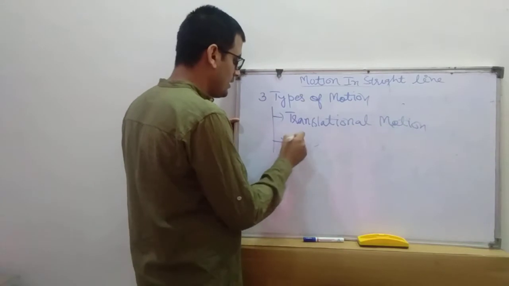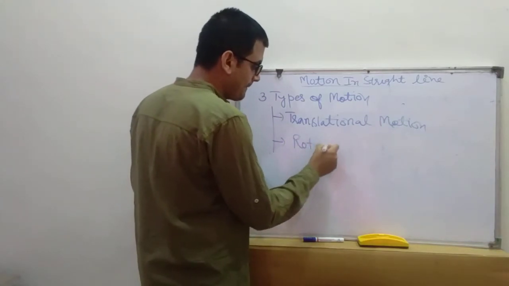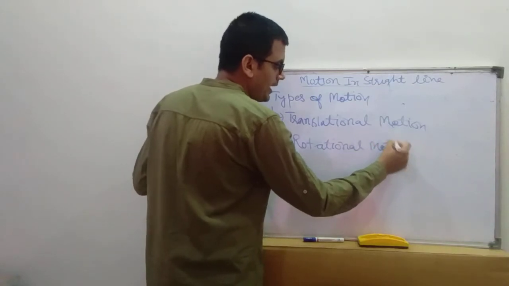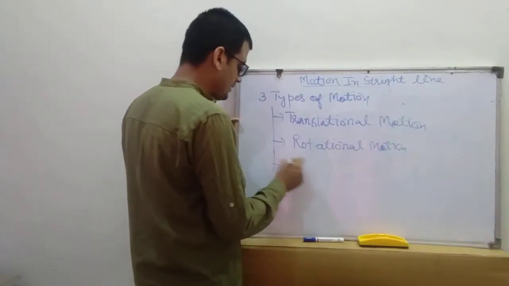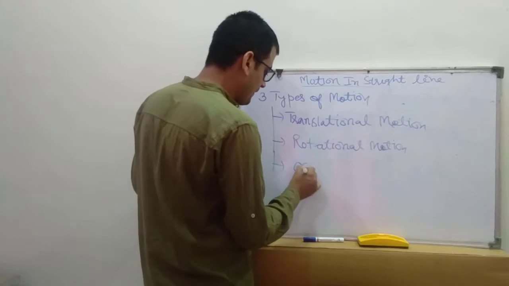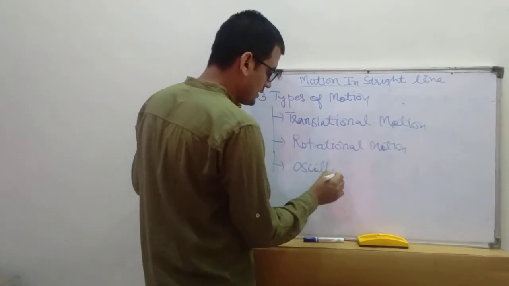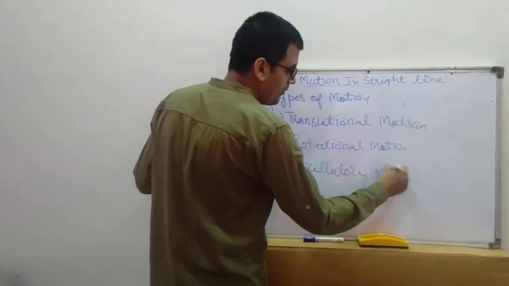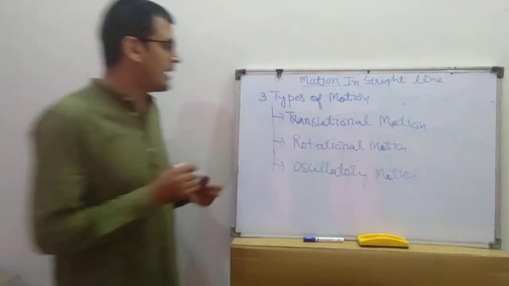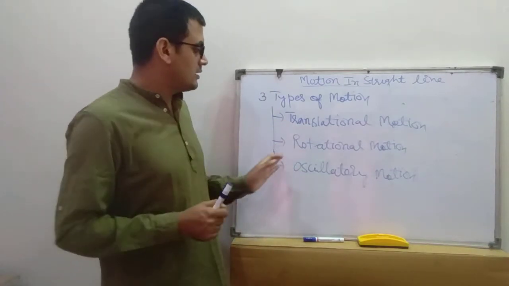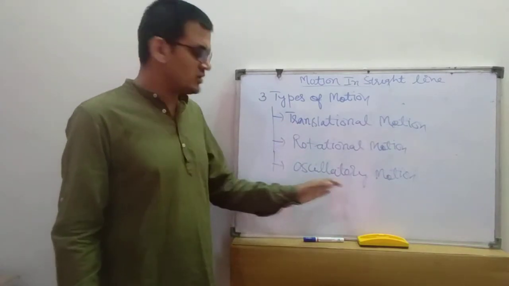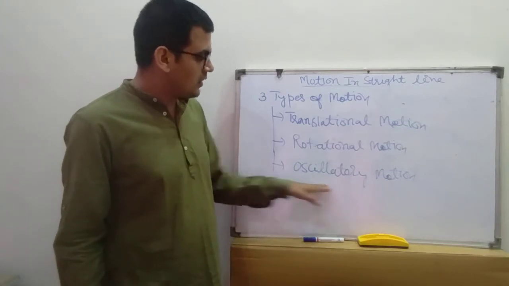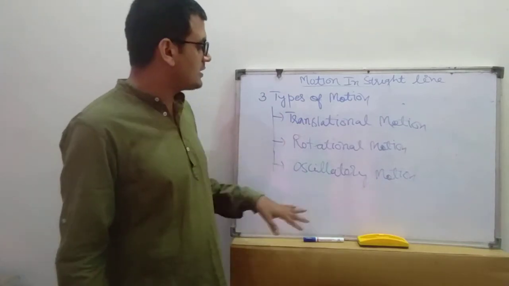Second one is rotational motion, and third one is oscillatory motion. So these are the three types of motion: translational, rotational, and oscillatory. Or you can write it as oscillation motion.